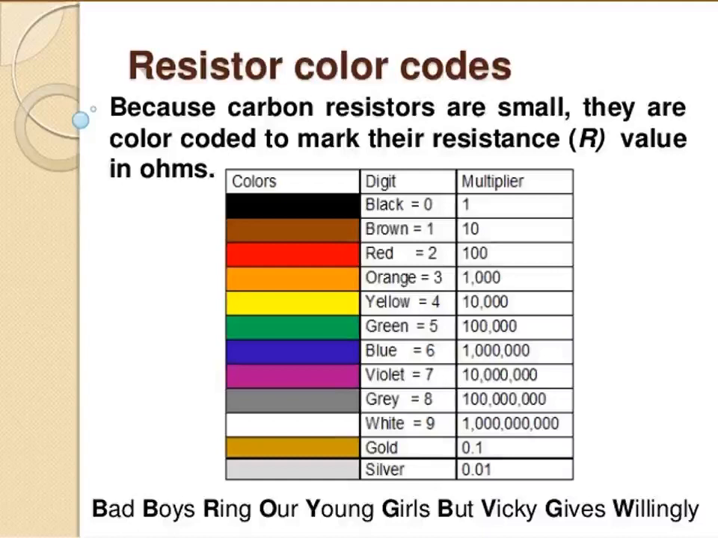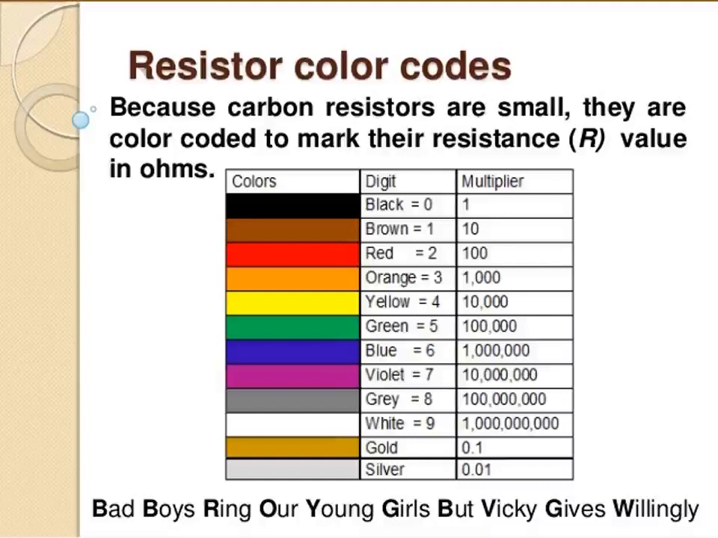Carbon resistors are small, they are color coded to mark their resistance in ohms. See the picture: black color is 0, brown is 1, red is 2. If the resistor has red color, the first digit is 2. If the second is green, that is 5. So write 25, and the third, the multiplier, is 10 to the power of the number of zeros, 10 power 3, 10 power 4, like that you have to write. And gold or silver means tolerance, 5 or 10%.